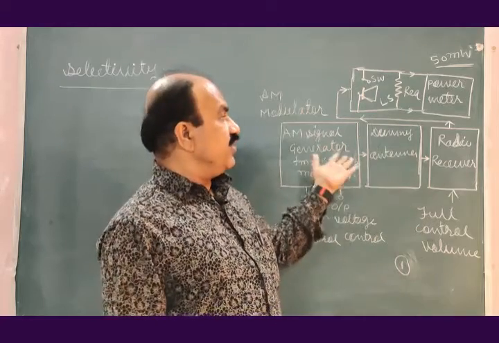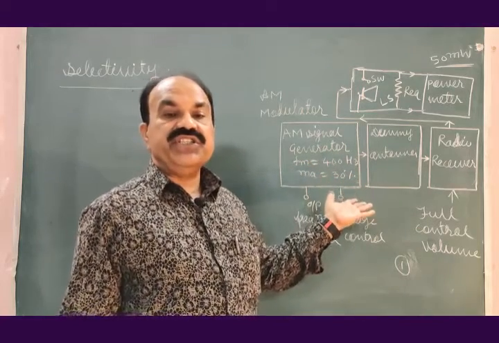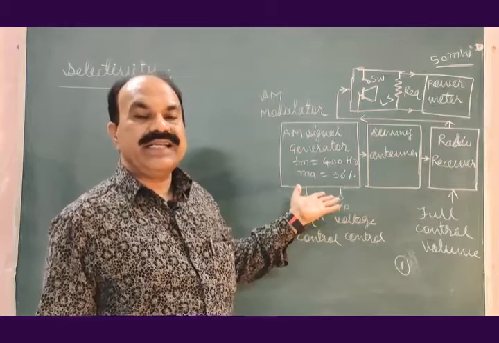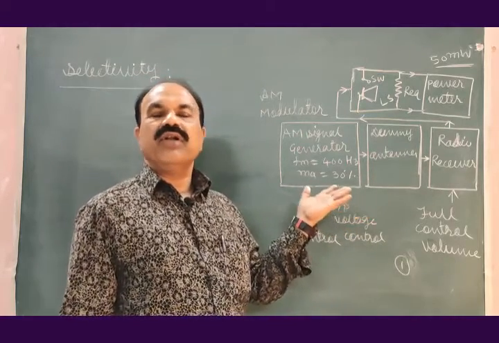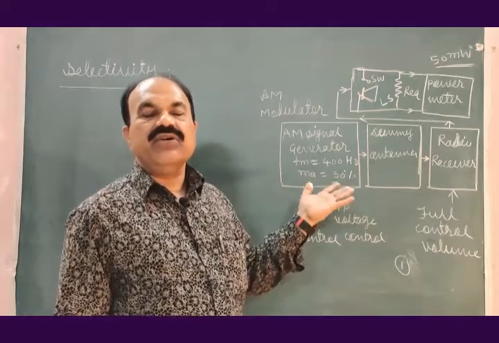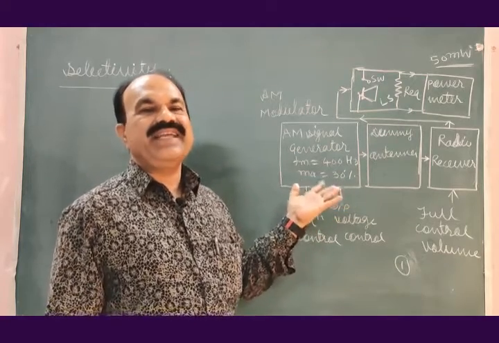Now we have to use this setup, this physical setup, this standard setup for the curve of selectivity.